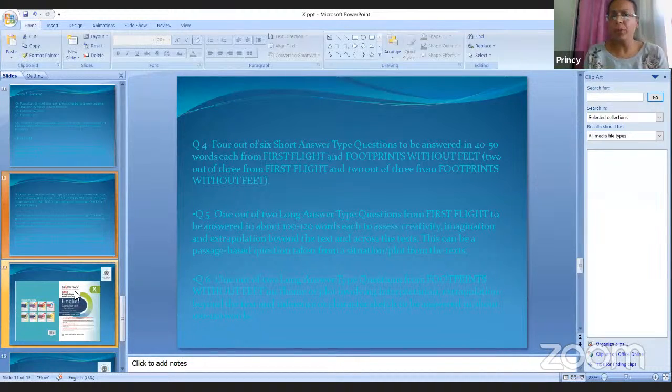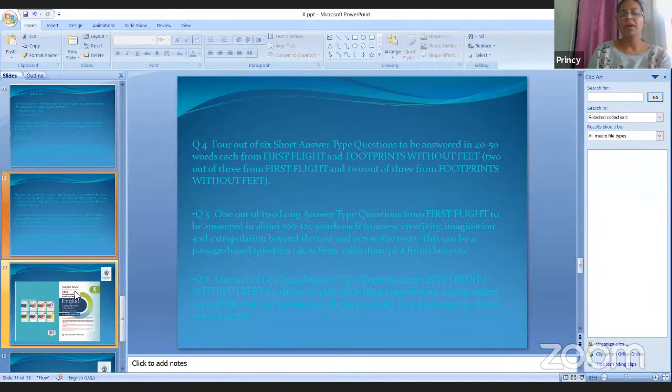The word limit for questions 5 and 6 would be 100 to 120 words. You can exceed up to 120 to 130, but not more than that. No extra marks will be given to you. So you have to limit your answer to the word limit and to what has been asked. Suppose if a character has been asked, you have to write the character only, the features. And if a plot has been given, then you have to describe the plot, what happened in that situation.